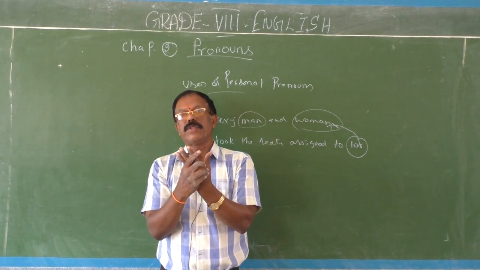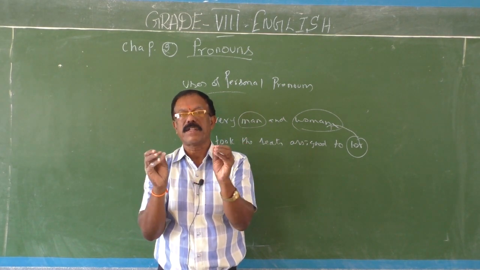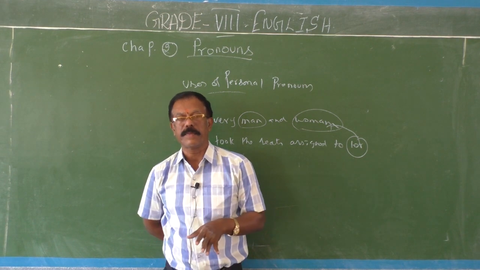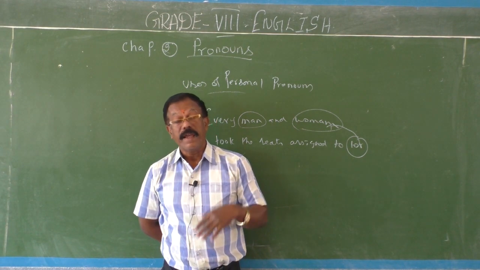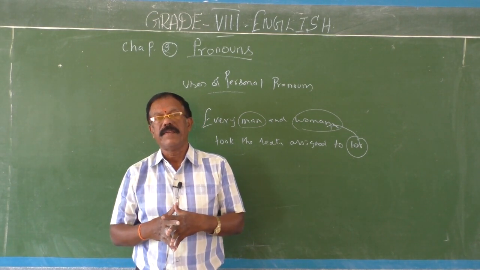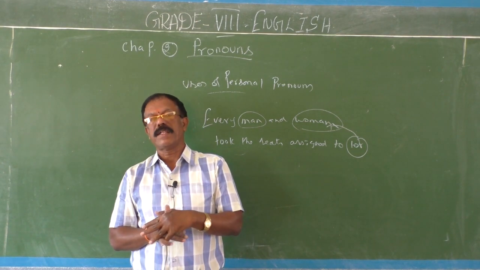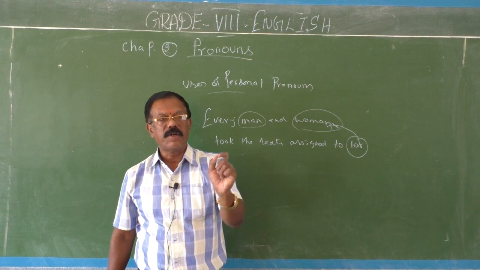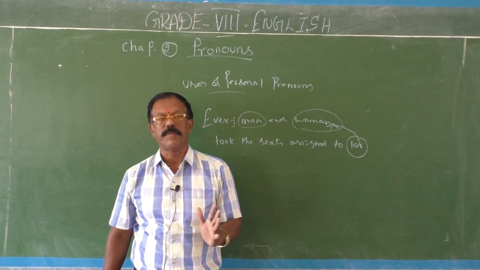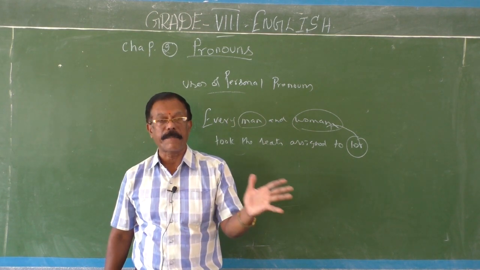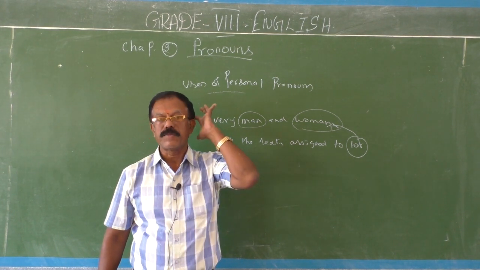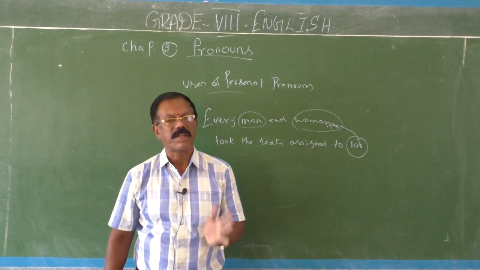So when we talk about the various elements of a collective noun as a single unit, then we have to use the singular pronoun, okay. When the elements of a collective noun are used separately, then we have to use the plural form of the personal pronouns, okay. When the collective noun stands for singular objects or collectively, then singular pronouns should be used. When the elements are used separately or for plural, then we have to use the plural pronoun, okay children.